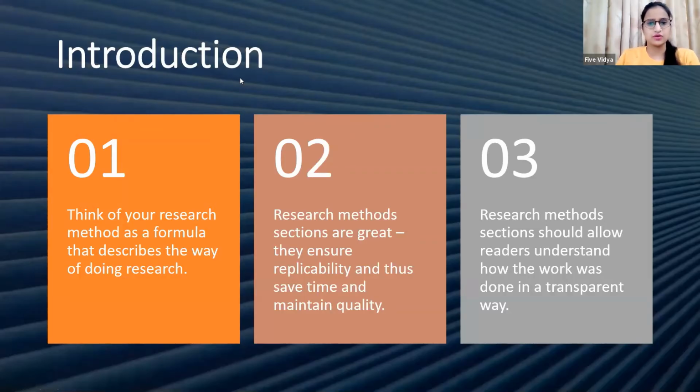All right, okay. I will repeat this. So basically, whenever we are talking about the research methodology, we need to keep in mind why we are developing this research methodology. There are three points which you need to consider.